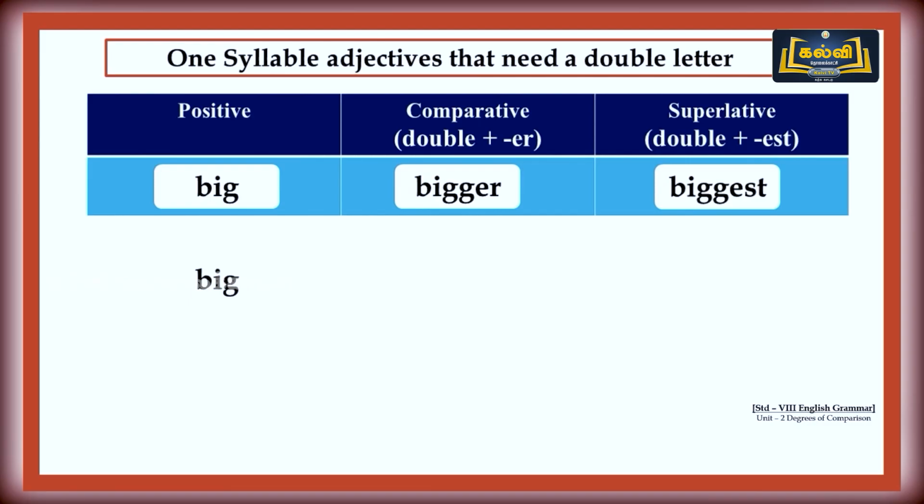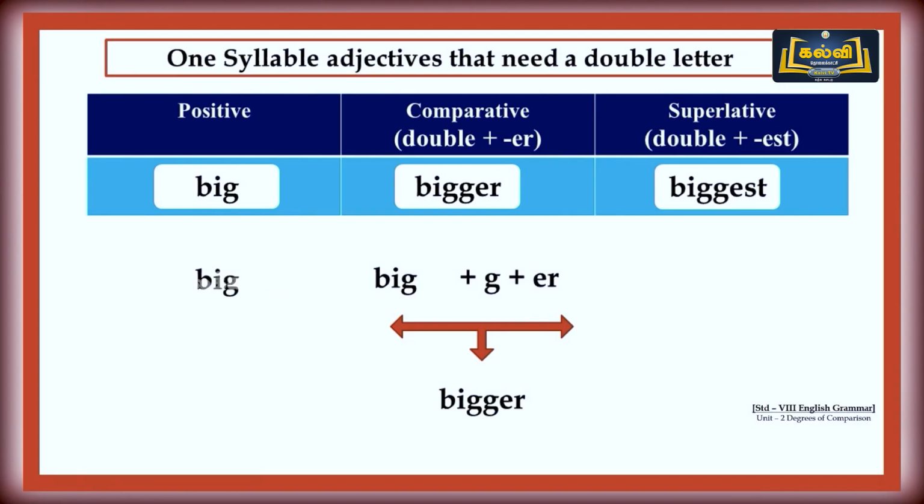One-syllable adjectives that need a double letter. Let's see what it means. The positive form is big. We are going to convert the positive form to the comparative form. The word big, B-I-G, already has a G. Now we have to add one more G to the word big.